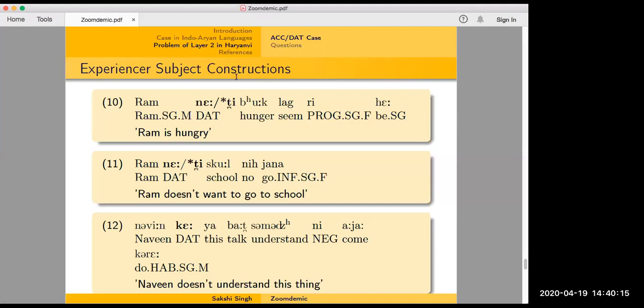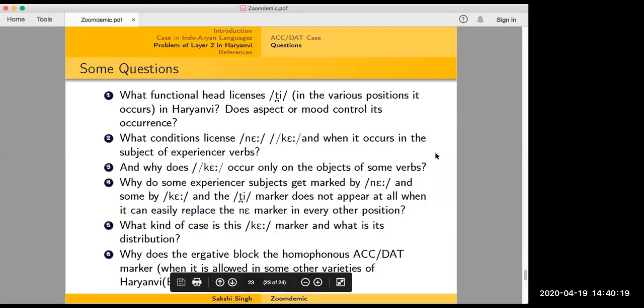Okay, so now on to the questions that this sort of distribution raises. First question is, what functional head licenses T in the various positions that it occurs, and does aspect or mood control its occurrence? We have seen that aspect and mood control its occurrence only in the sense that it doesn't appear in the perfective, and we have to see if it's actually because of the ne marker appearing there, or does it have to do with the aspect node in the tree.